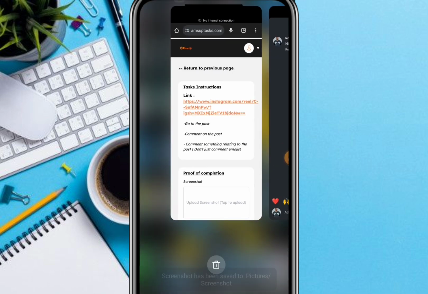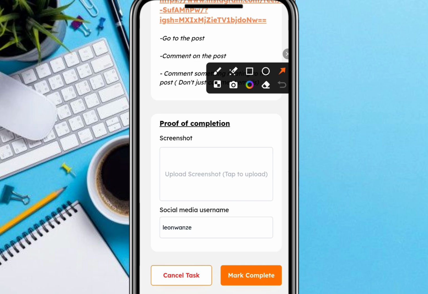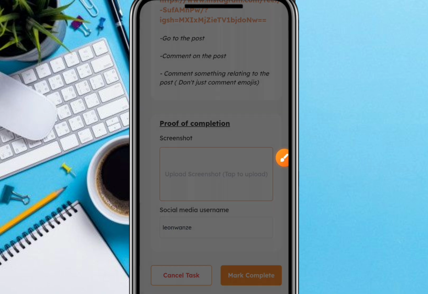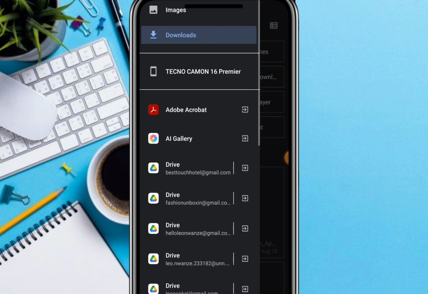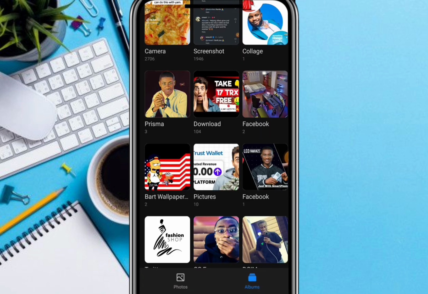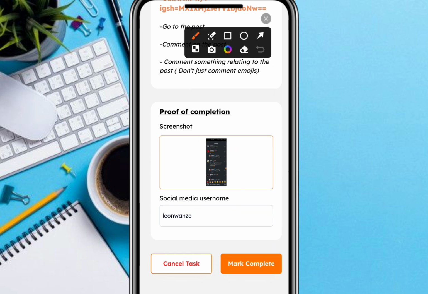So we're going to move over to the platform again. Over here is where we are going to upload our screenshot, which is the proof of us completing the task. Okay, so go ahead and upload the screenshot, which is over here. So we are done selecting the screenshot. Make sure the username of the social media account you used in performing that task is typed in here. If it is not here, make sure you type it.